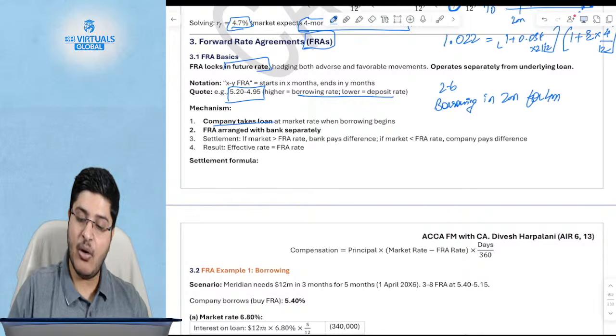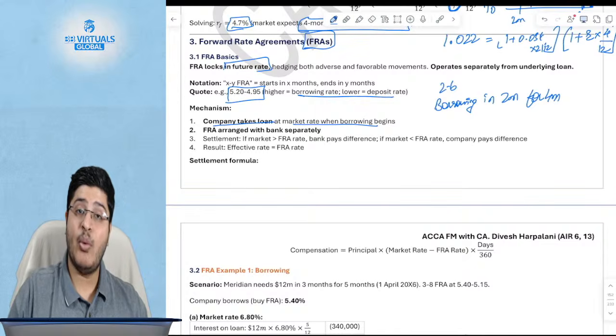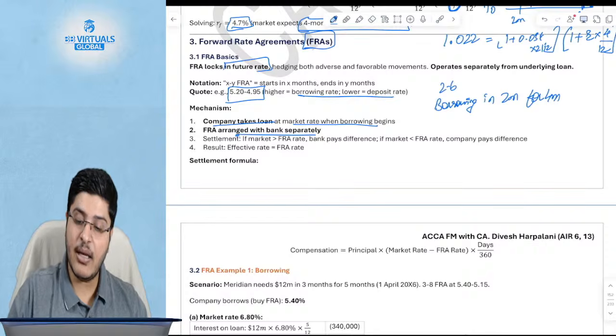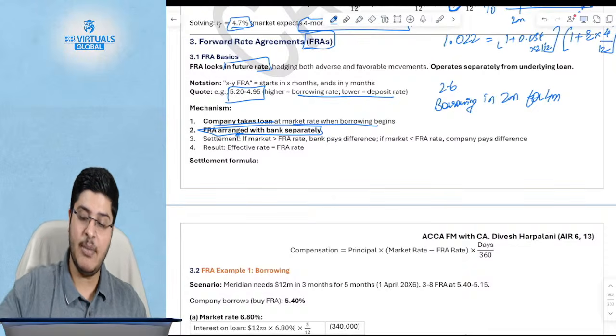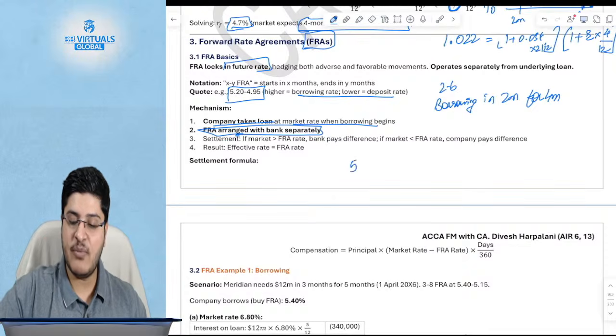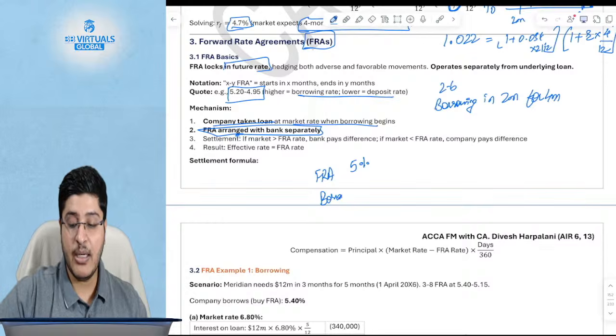Remember, the company will always take a loan at the market rate when the borrowing begins. FRA is a separate contract with the bank. Its actual borrowing will be separate. So what does it mean? Let's say your FRA rate is 5%. Now, when you actually borrow from the market, there are two scenarios. The market rate is 4.5%, or the market rate is 5.5%.